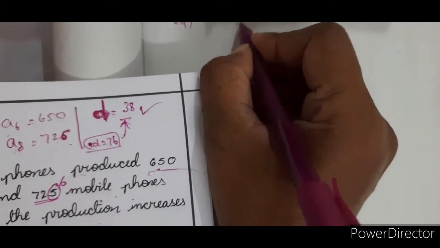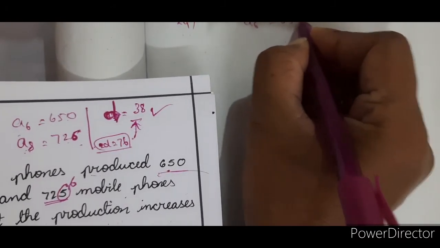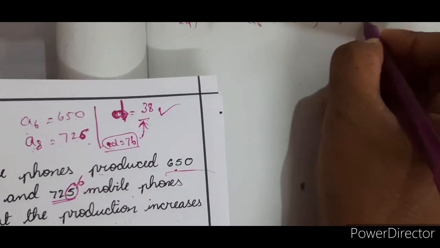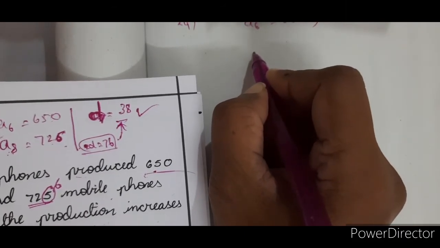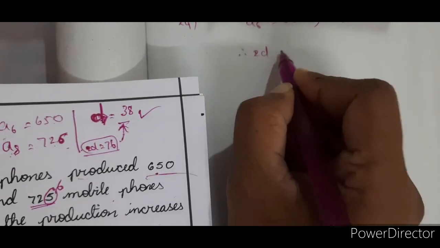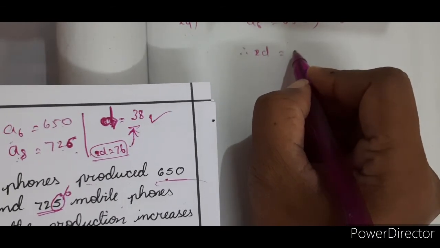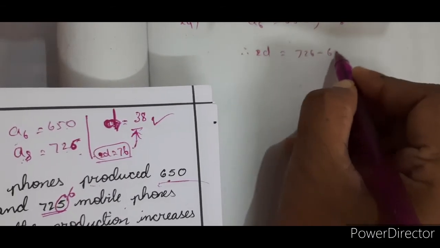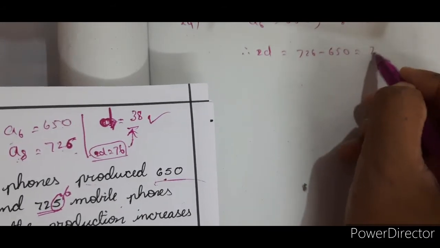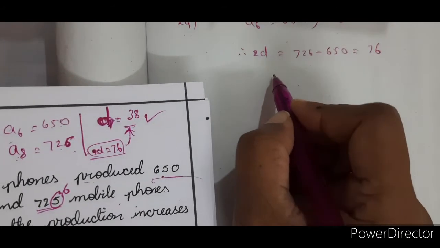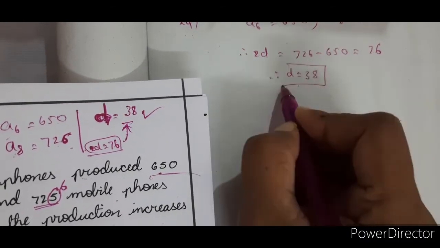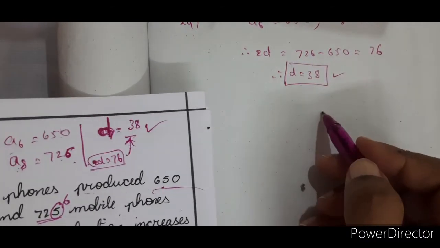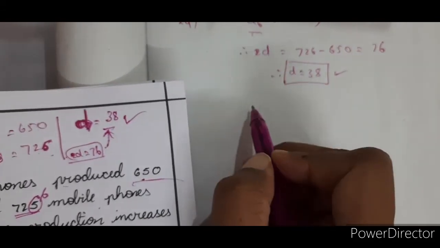Now here, A6 is equal to 650 and A8 is equal to 726. Please, children, make a correction here. Therefore 2D is equal to 726 minus 650, which is equal to 76. Therefore D is equal to 38. So we got the D value as 38. Now substitute in this one.